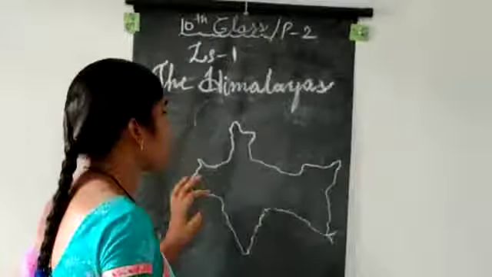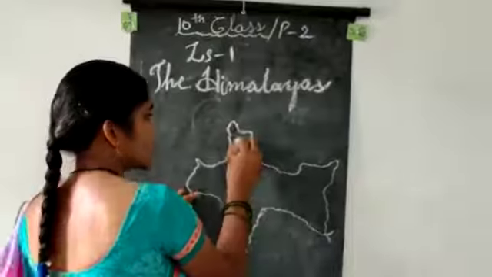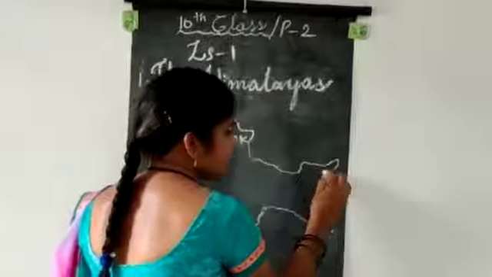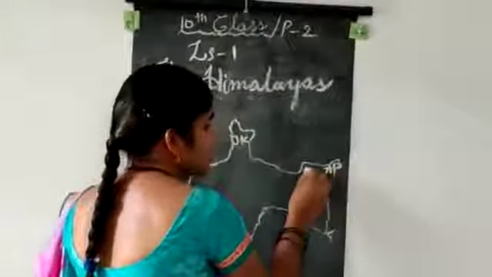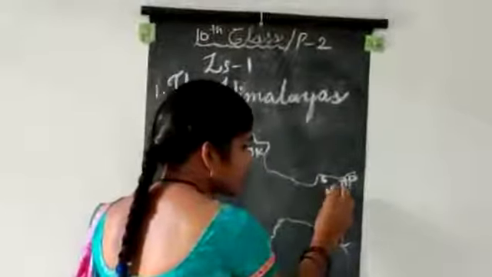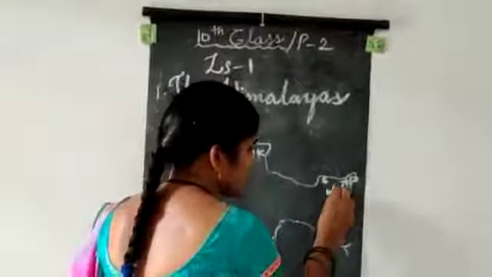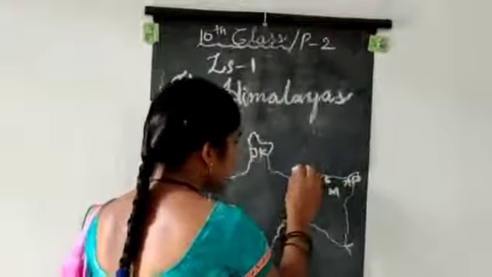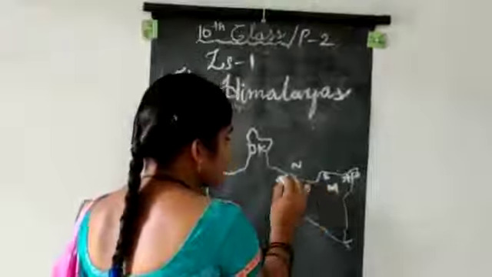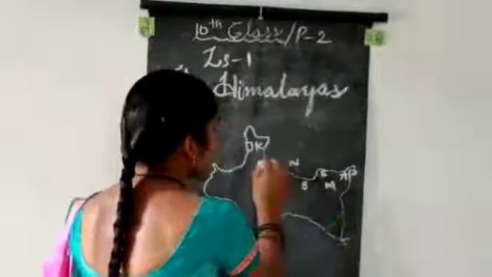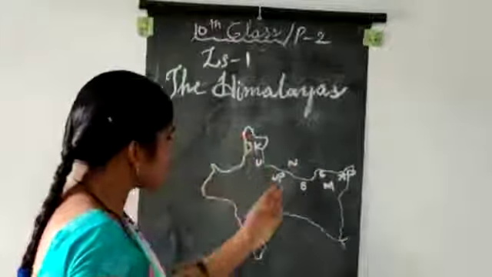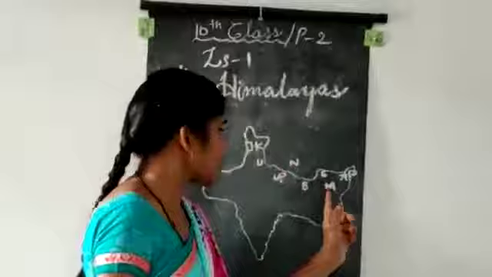In this map, we all know that this is Jammu and Kashmir. This is Arunachal Pradesh. This is Sikkim. Down of Sikkim, sorry, Meghalaya. Here Nepal. Down, Uttar Pradesh, Bihar. Here Uttarakhand. So these are the states belonging to the north and east.